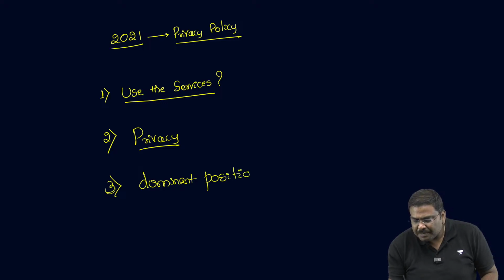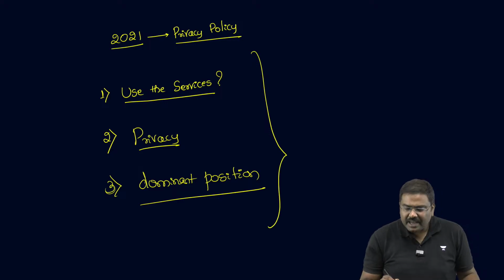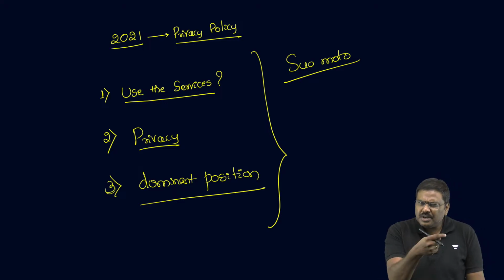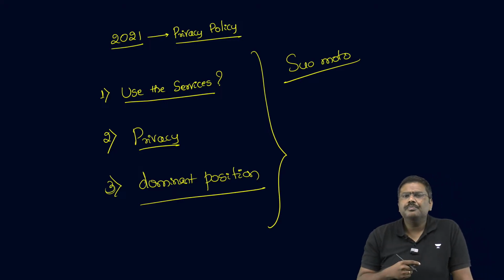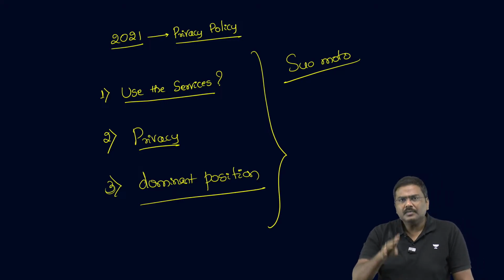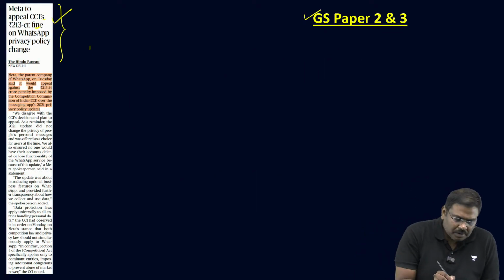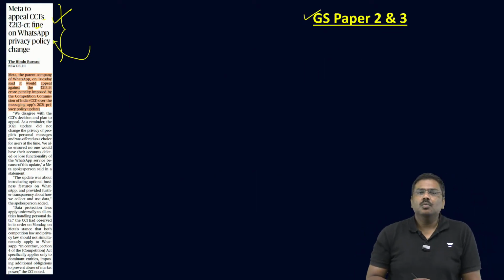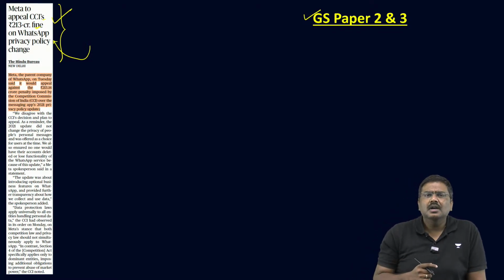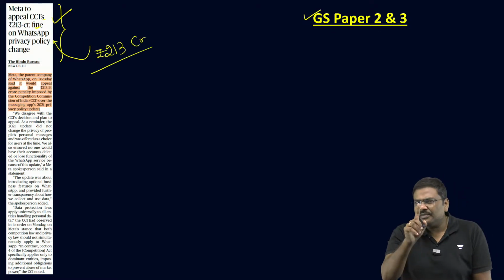So looking at all of these concerns, the Competition Commission of India has taken up this case suo motu. Please remember, the Competition Commission of India took this up suo motu, has conducted an investigation and now has issued an order. The order simply has two most important points. One, the Competition Commission of India says WhatsApp has abused its dominant position to further its interest, and it has been imposed with a 213 crore rupee fine. That's the first one.